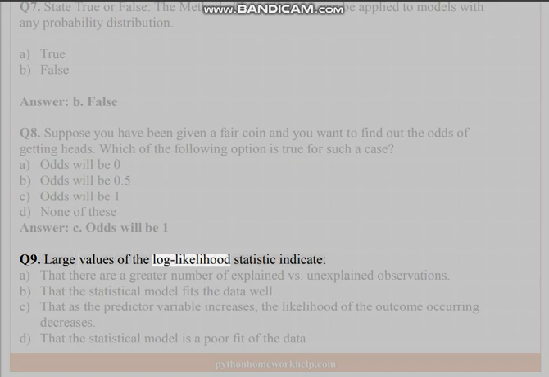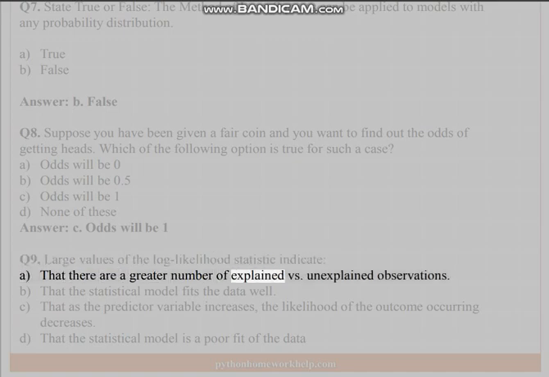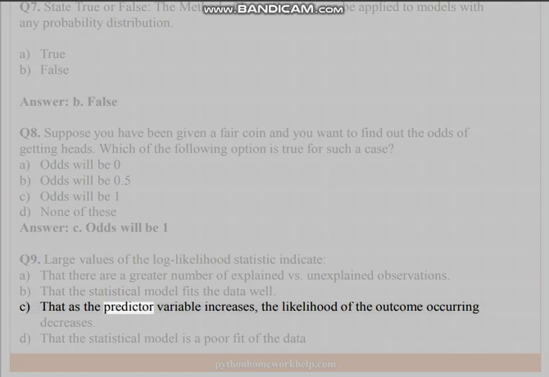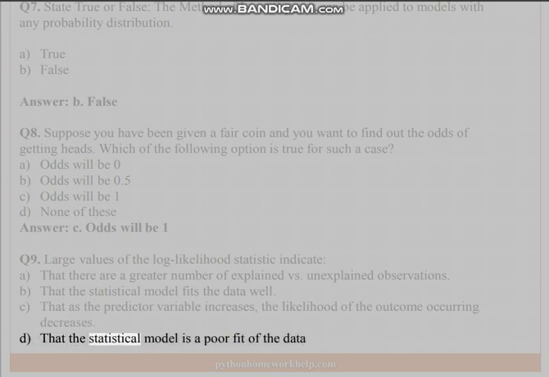Q9. Large values of the log likelihood statistic indicate A. That there are a greater number of explained versus unexplained observations. B. That the statistical model fits the data well. C. That as the predictor variable increases, the likelihood of the outcome occurring decreases. D. That the statistical model is a poor fit of the data.